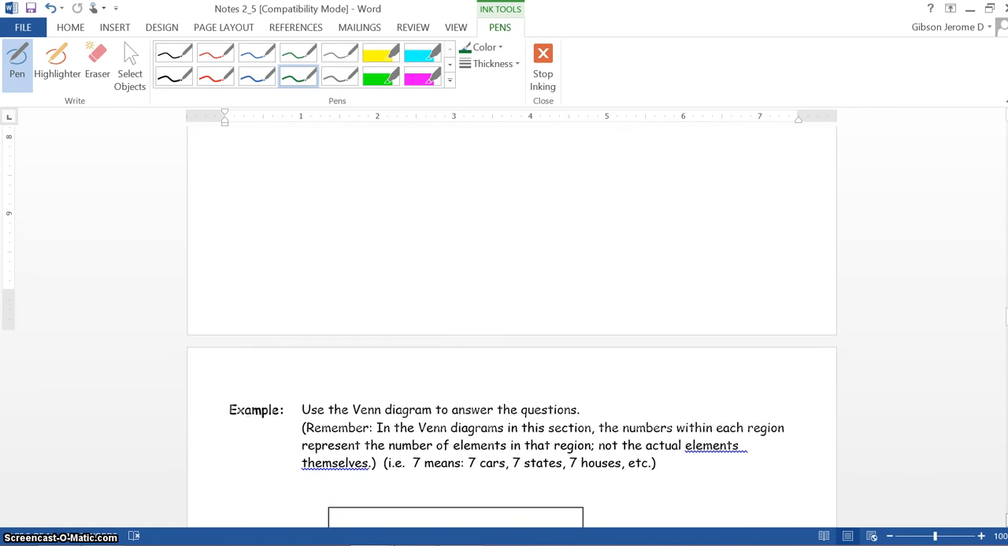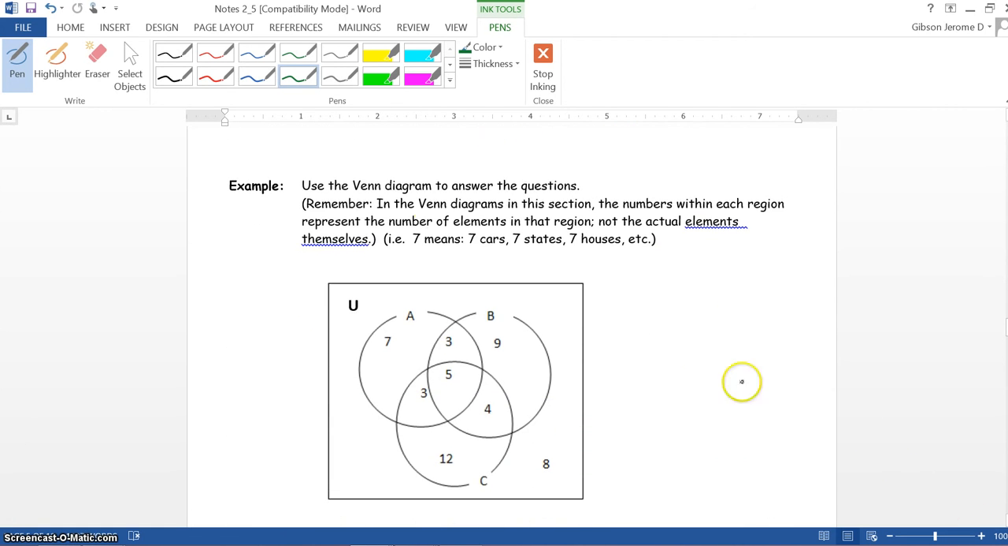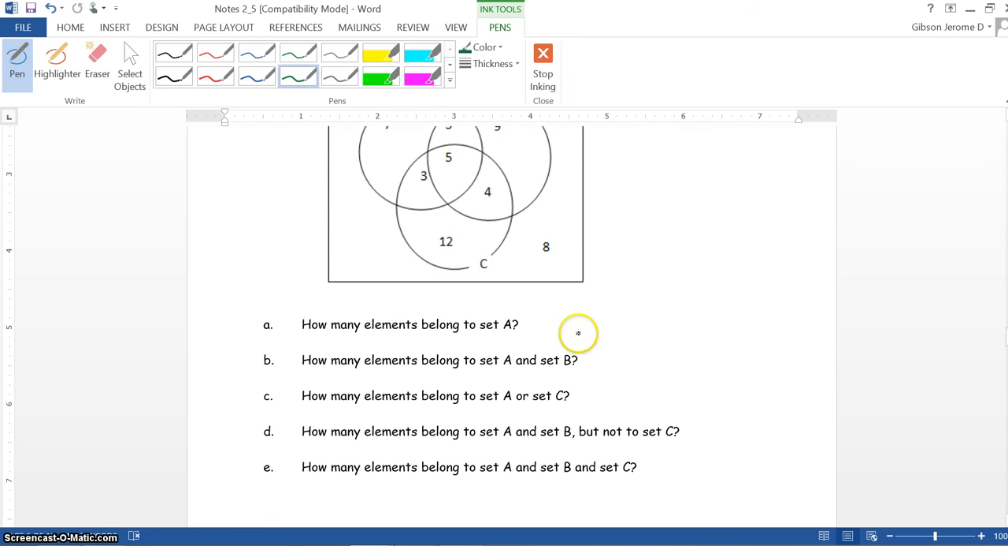Now we move on to the next page. It says example, use the Venn diagram to answer the questions. Remember, in the Venn diagrams in this section, the numbers within each region represent the number of elements in the region, not the actual elements themselves, i.e. 7 means 7 cars, 7 states, 7 houses, etc. So now we go down here to our questions.